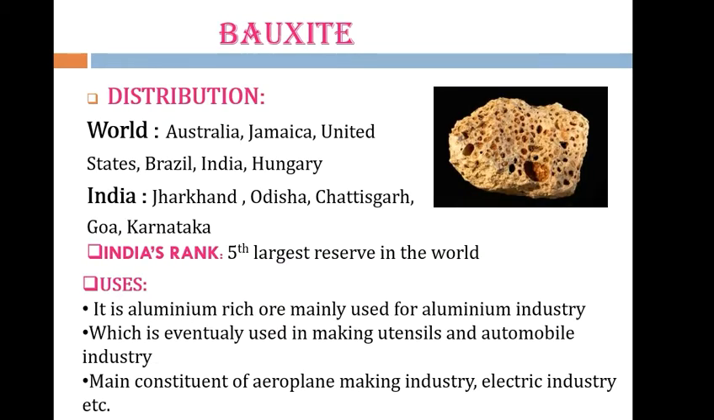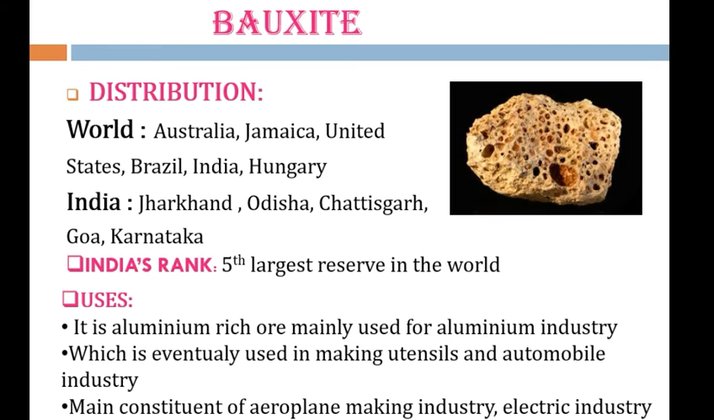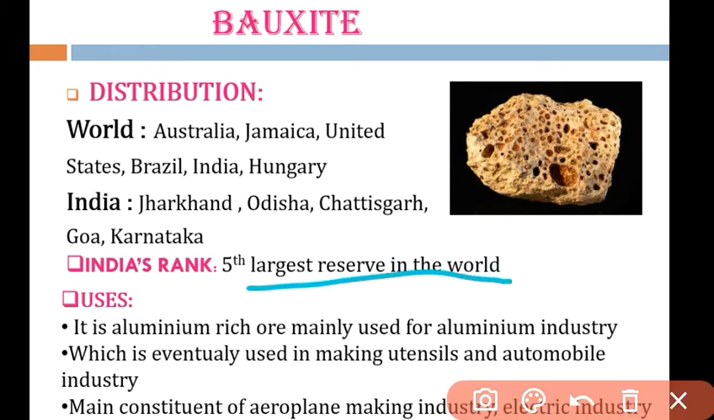Next is bauxite. Bauxite is mainly found in Australia, Jamaica, United States, Brazil, India and Hungary. So these are the countries. India has a good rank, with the 5th largest reserve in the world. You have to remember India's rank, the 5th largest in the world. So where is it found in India? It is found in Jharkhand, Orissa, Chhattisgarh, Goa and Karnataka.